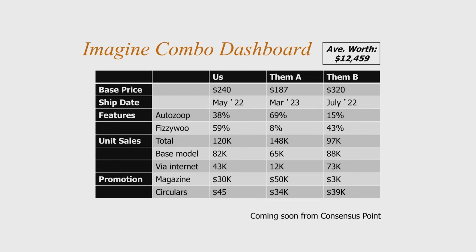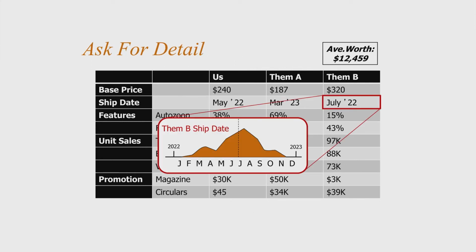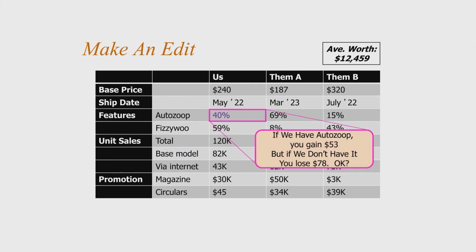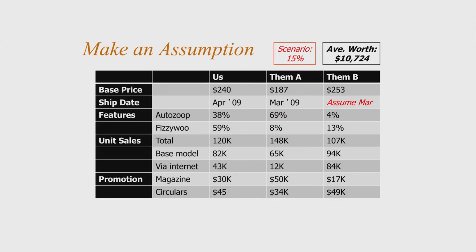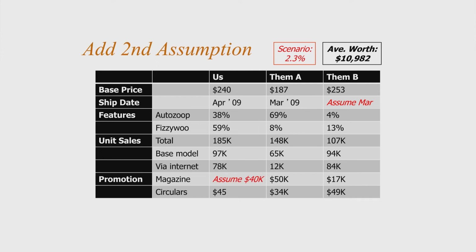This screen shows current estimates for a wide range of parameters for all these firms' products. A user could pick any one of these numbers and see a more detailed probability distribution about it. A user could also pick any number and change that number if they were willing to make the corresponding bet. In addition to changing any number, a user could assume any number in their interface by setting that number to some assumed value. After doing that, the entire rest of their screen would then show estimates conditional on this assumption. The user might even make a second assumption, and then all the numbers would change again. They might also see some indication, like this red scenario probability number, of how unlikely is the situation that they have drilled down into.